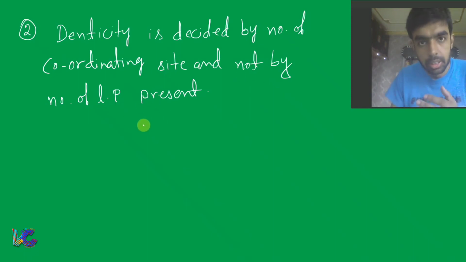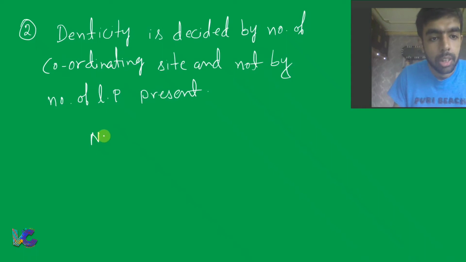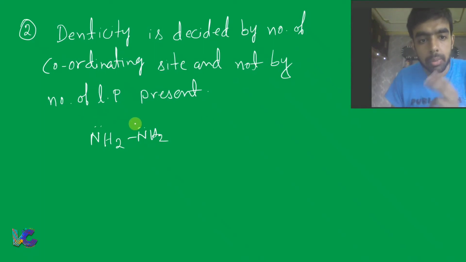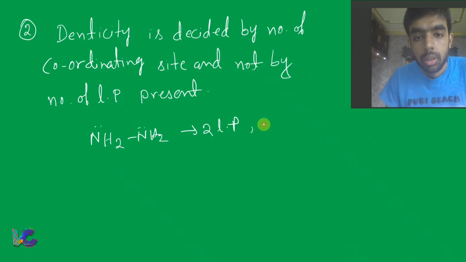Now let's understand this with an example. You have N2H4, NH2, NH2. It has two donor sites, that means two lone pairs present in N2H4. That means if you say denticity is 2, then this is wrong.